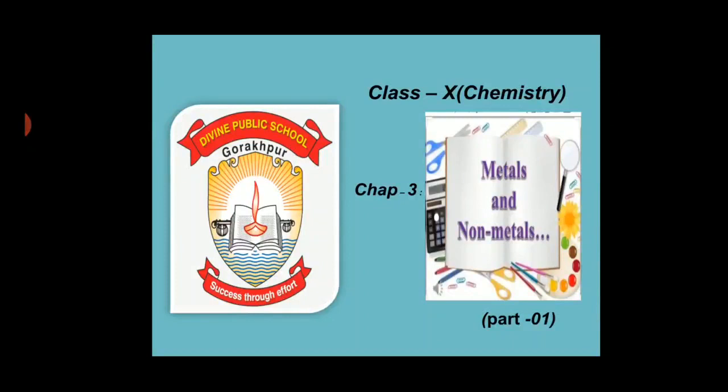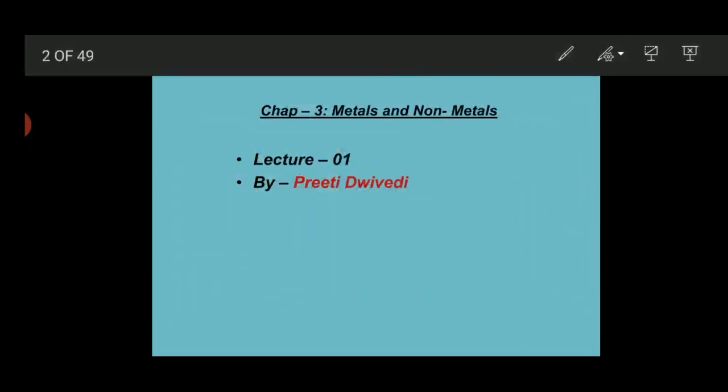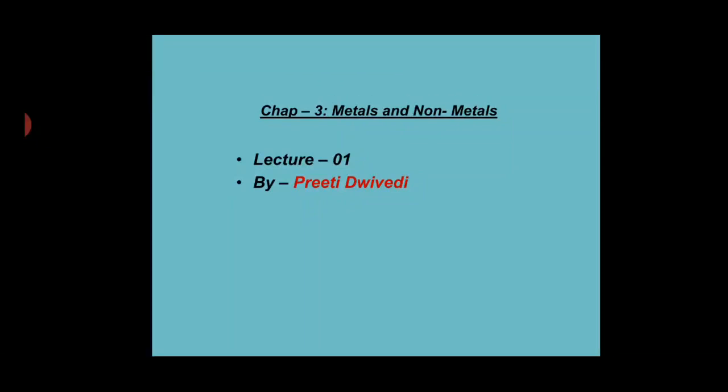Today we will start our third chapter, that is metals and non-metals. Earlier we discussed chemical reactions and acids, bases and salts. Now in this chapter we will discuss the physical properties of metals as well as the chemical properties of metals.